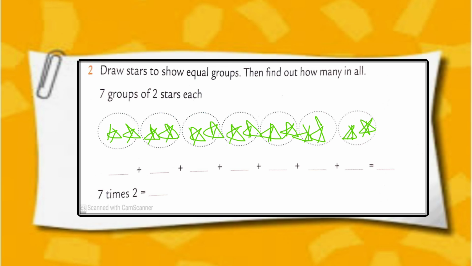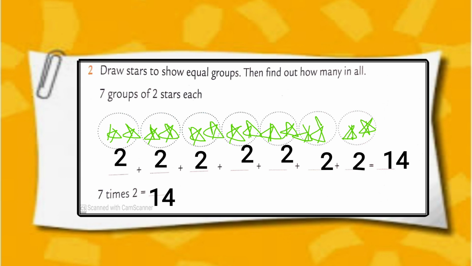Now everyone write with me 2 plus 2 plus 2 plus 2 plus 2 plus 2 plus 2. We have to make 7 times repeated addition of number 2. We get the answer 14. 7 times 2 is equal to 14.